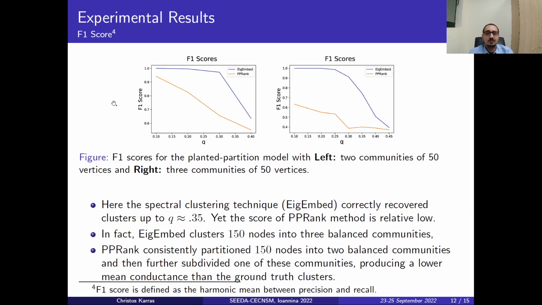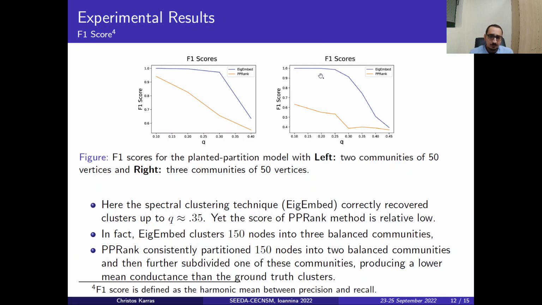In fact, what happens here is the eigenbed clusters 150 nodes into three balanced communities, while the PPRank consistently partitions 150 nodes into two balanced communities, and then further subdivides one of these communities, providing lower mean conductance than the ground truth clusters.